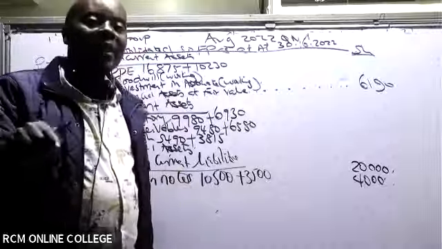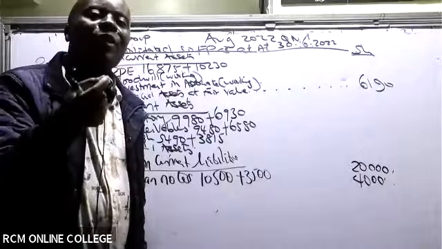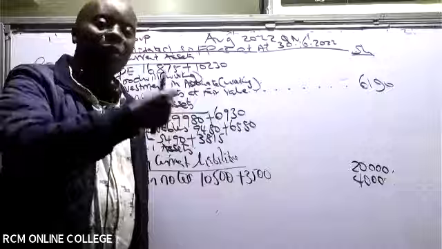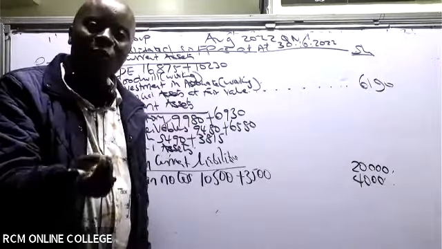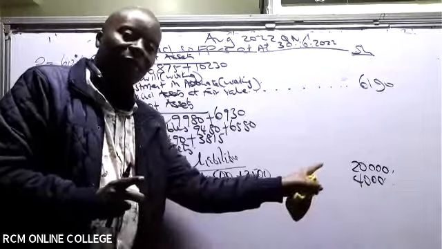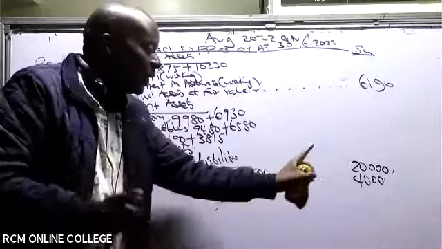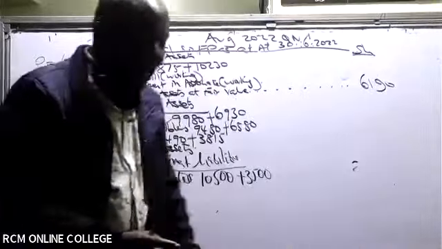It can only change when you're told that the subsidiary, for example, gave a loan note to the parent. If there is an internal loan between the parent and the subsidiary, that is when we come and deduct here, which is very, very rare. In most cases, that addition will be the final answer, so that's a free mark.